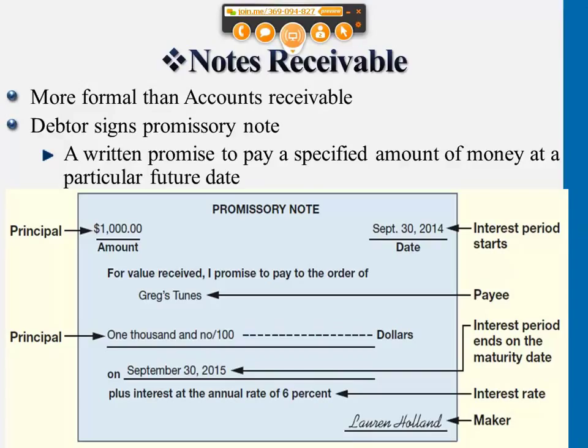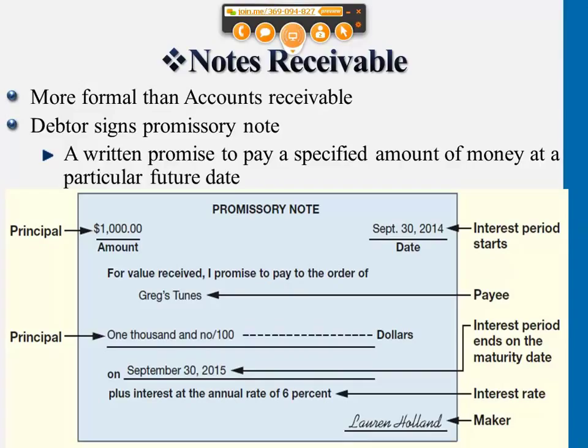So this is a one-year note, and this one-year note is based upon $1,000, the principal amount that Greg's Tune lent out to others, and also 6% of interest Greg's Tune later on will be collecting from Holland customer. Okay, so the 1,000 plus 1,000 times 6% will be the total maturity value here.